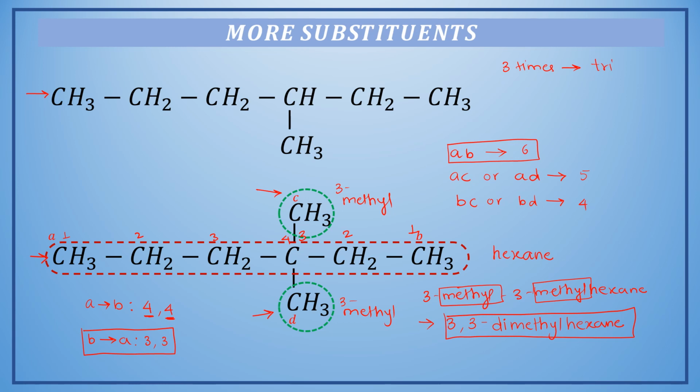Alright, if a substituent repeats by 3 times, then we will use the prefix as tri before its name. If it repeats 4 times, we can use tetra, and we just saw if it repeats 2 times, then we will use di. Alright, so let us apply again in a particular example.